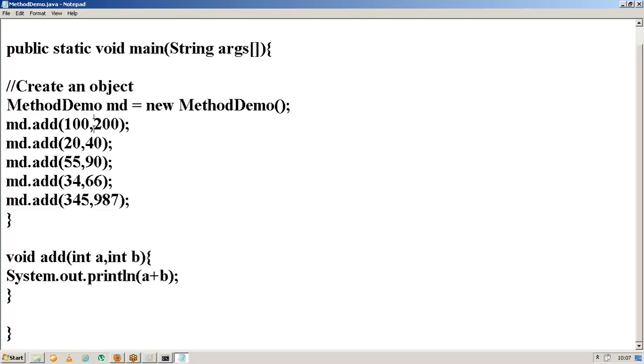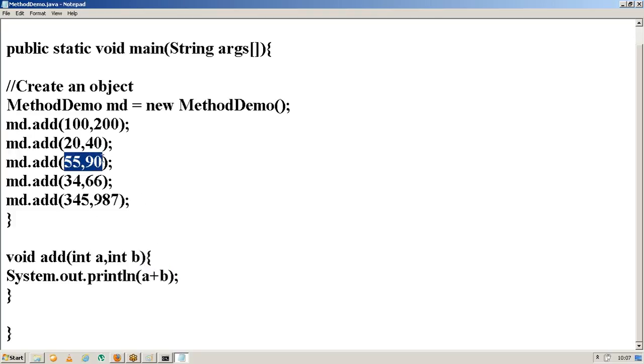md dot add of 100 comma 200 I'm taking. md dot add of 20 comma 40 I'm taking. md dot add of 55 comma 90 I'm taking. md dot add of 34 comma 66 I'm taking. md dot add of 3345 comma 987 I'm taking.